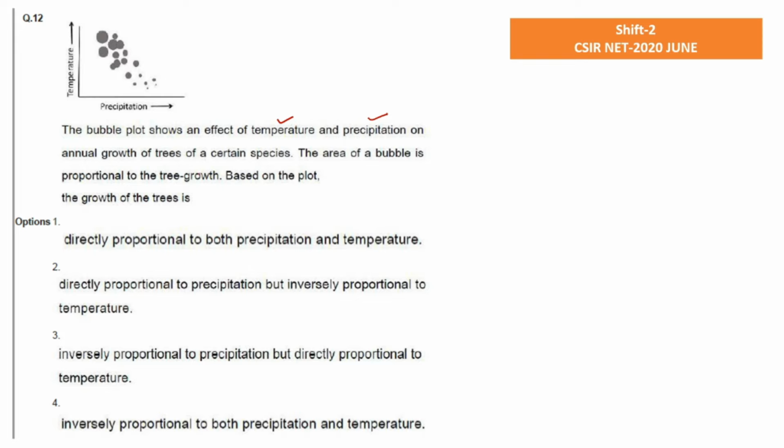The area of a bubble is proportional to the tree growth. That means the bigger the circle, the bigger the growth will be. That is what the proportionality means, right? So the size of the circle is directly proportional to the tree growth. So the higher the size of the circle, or the bigger the size of the circle, the higher the tree growth will be. That we can assume. As well as, the lower the size of a circle, the lower the tree growth will be.